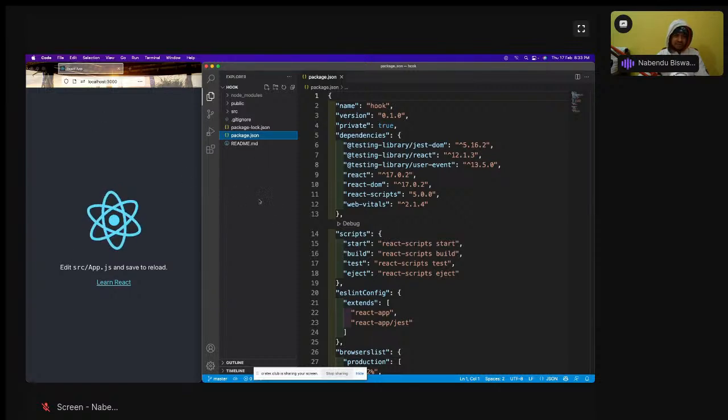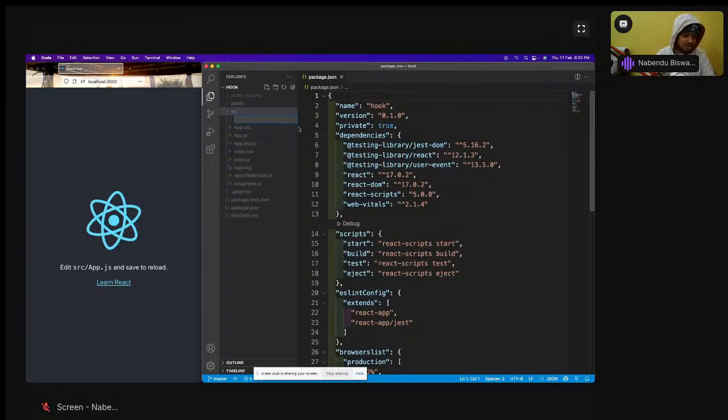So this is a completely scratch project, so that's why this React logo is coming. And I'll have a components folder here.